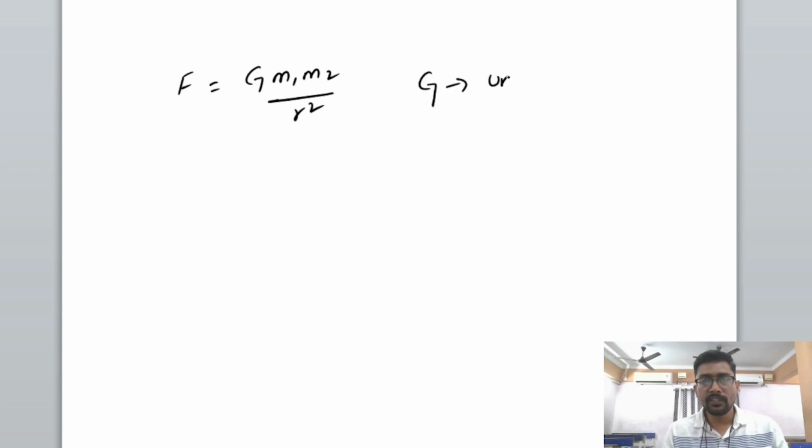So we'll continue in the next slide. What Newton concluded is that F is equal to G into m1 m2 by r square, where G is called the universal gravitational constant.